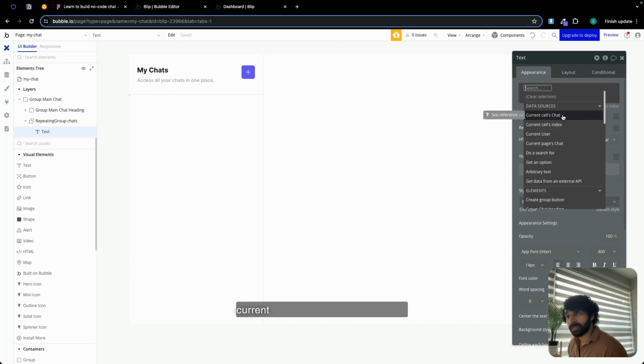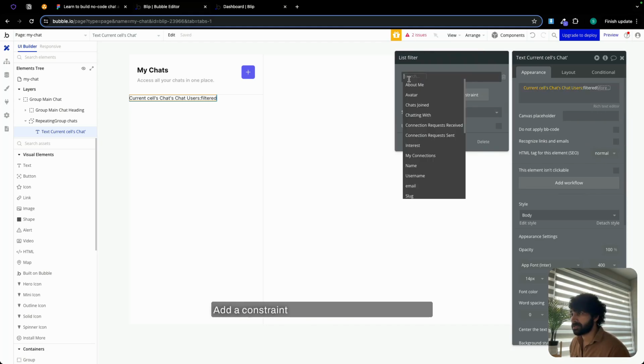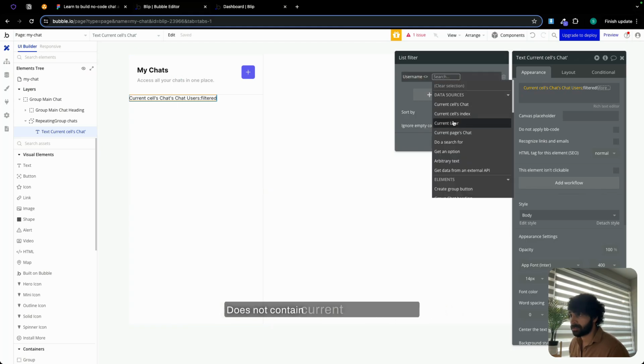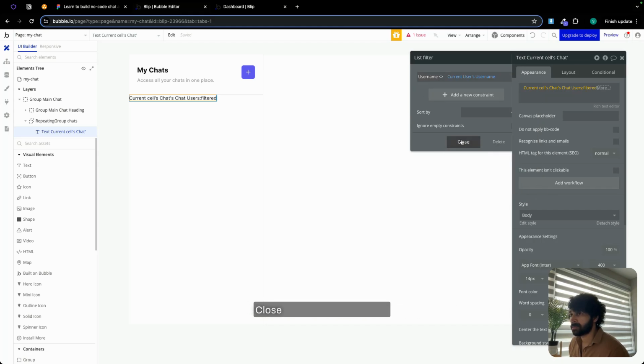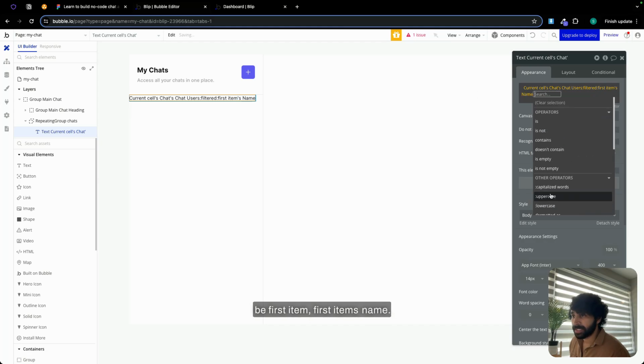This is going to be current search chat users, filtered. Add a constraint which is going to be username does not contain current user's username. Close this, and this is going to be first item, first item's name.